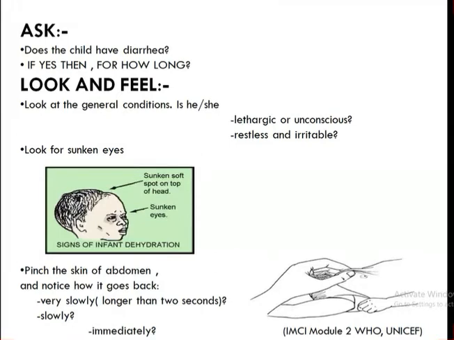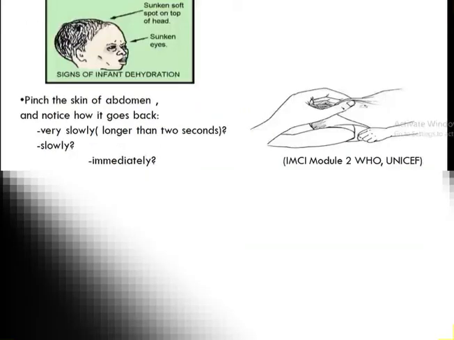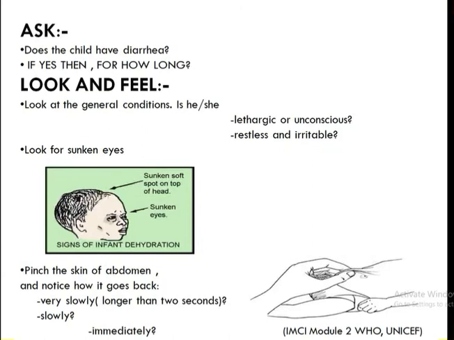If the child is lethargic or unconscious, the child has severe dehydration; restless and irritable, some dehydration; not restless and irritable, the baby is perfectly fine, then there is no dehydration. So these questions will help you to classify the illness of the children. After looking for these two general conditions, you have to look for the sunken eyes, because you know that